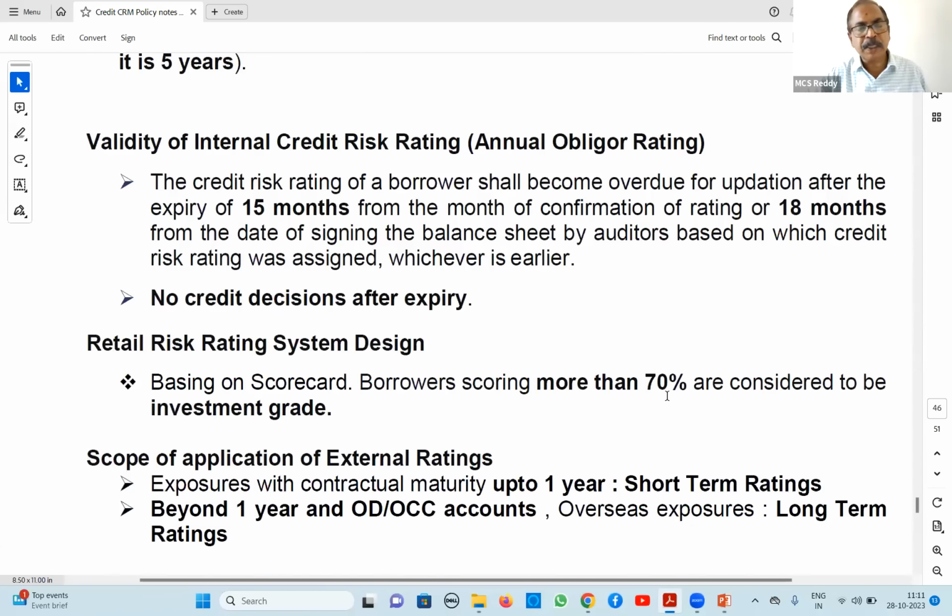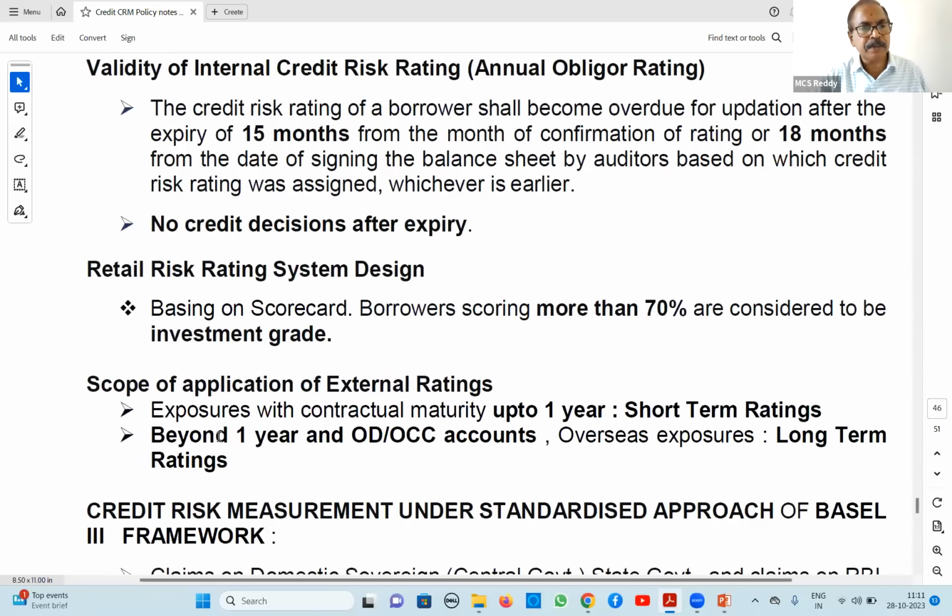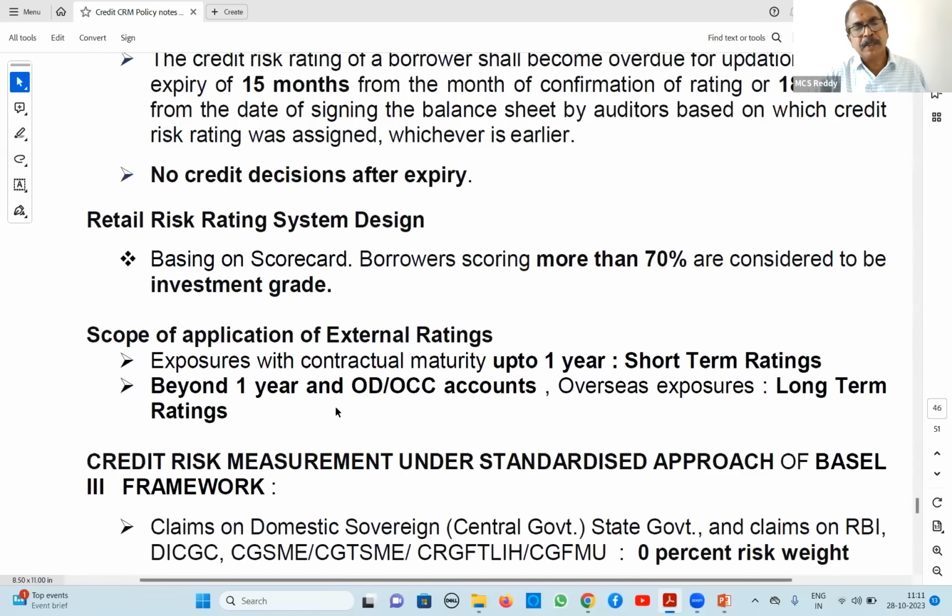Retail more than 70% are considered as investment grade. Now external ratings, what we have to do, one is short-term rating, second one is long-term ratings. Short-term ratings, we have seen earlier, AAA, AA or A, BBB, BB, etc. That is for long-term ratings we call. Short-term ratings, it is A1 plus, A1, B, etc. It will come for short-term.